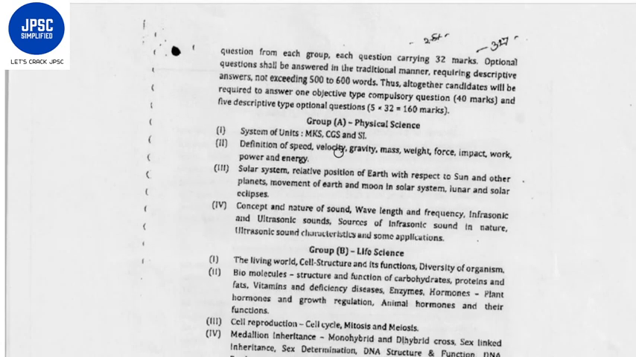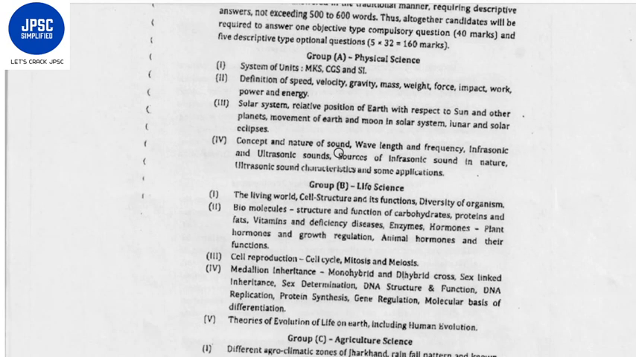So let us see what the subsections in this paper are. Subsection 1 is about physical science, very easy: system of units, MKS, CGS and SI units. You have to study the definitions of speed, velocity, gravity, mass, weight, force, impact, work, power and energy; the solar system, the relative position of the earth with respect to the sun and other planets, the movement of the earth and moon in the solar system, lunar and solar eclipses; the concept and nature of sound, wavelength and frequency, infrasonic and ultrasonic sounds, sources of infrasonic sound in nature, and ultrasonic sound, its characteristics and some applications.